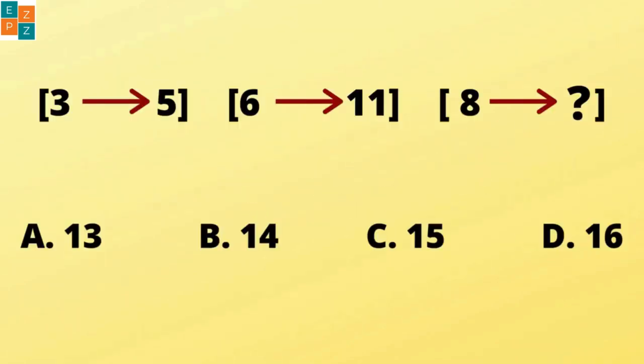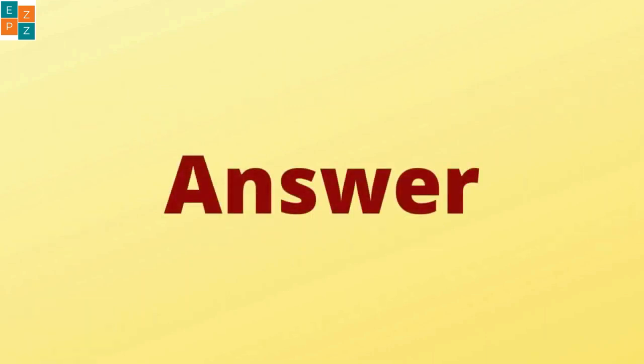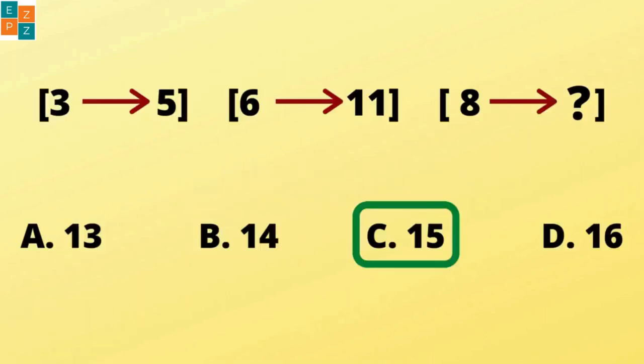Figure out the relationship between the numbers in each pair, then use it to find the missing number. The answer is C.